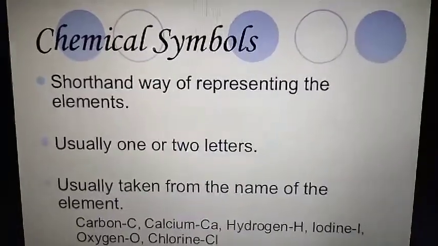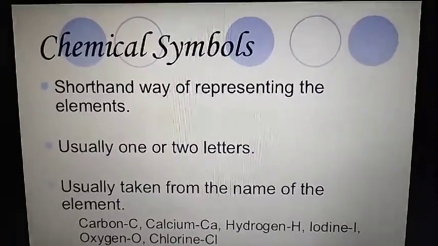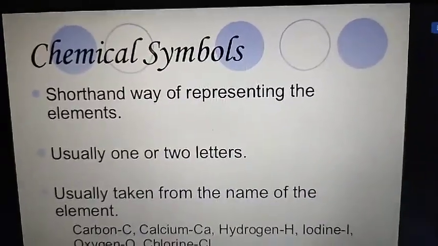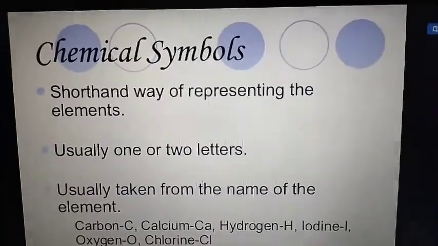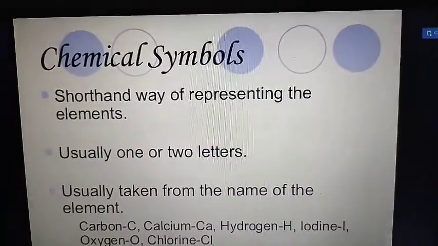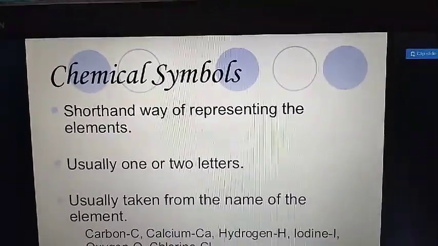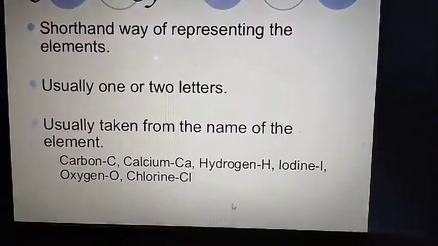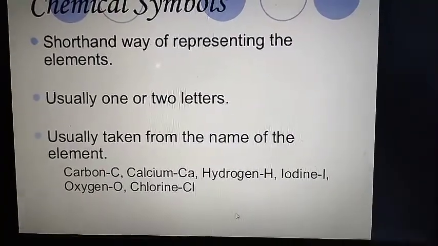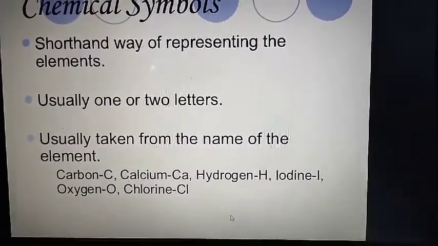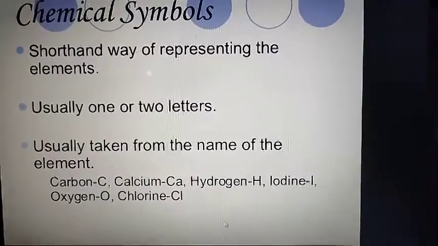Now the next topic in your book is the symbol of an element. What is the chemical symbol of an element? We can say that a symbol is the shorthand notation of the element, the abbreviation for its full name.